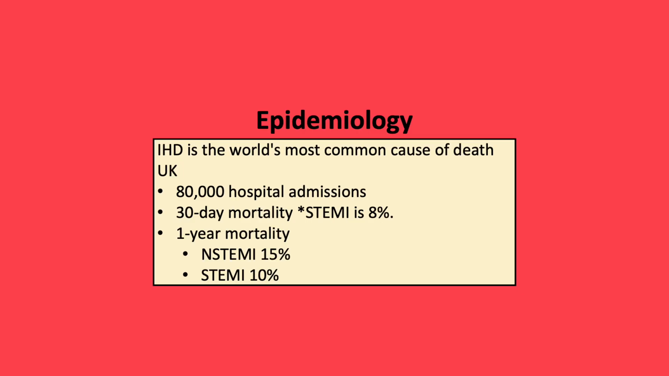The epidemiology. So ischemic heart disease is the most common cause of death worldwide. Within the UK, it accounts for 80,000 hospital admissions, and the mortality within 30 days for STEMI is 8%. Interestingly, the mortality at 1 year is higher for NSTEMIs, which is 15%, compared to 10% for an ST elevation MI.